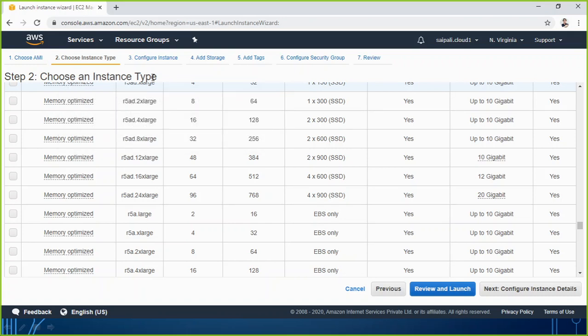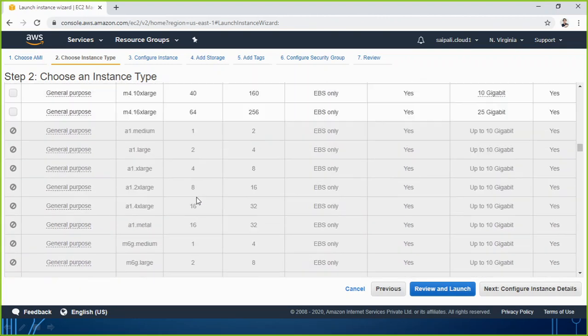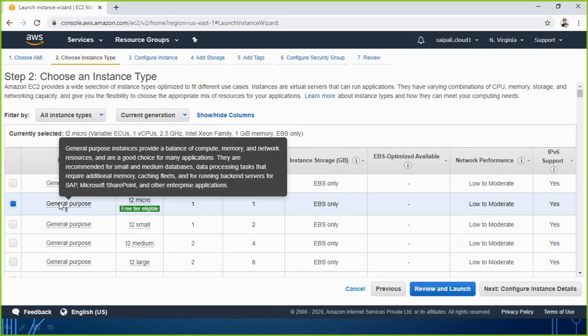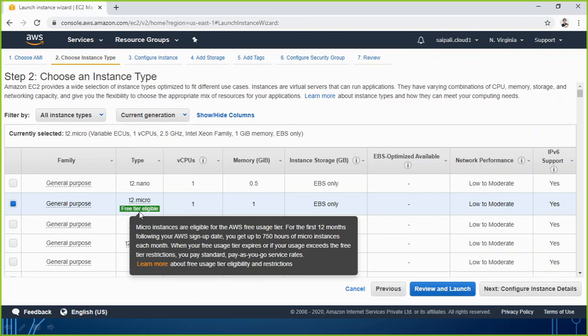I hope it is going to be clear for all of you that according to your requirement, according to the services which you are going to run there, you may choose any of these instance types. But obviously later on you also have the option to scale up or scale down. So I am going to choose just a normal machine. For example, let's say I go for general purpose T2 micro. Here you see it is available as free tier eligible, meaning I'm using a free user account. So this one is eligible for that. I will be able to use this.